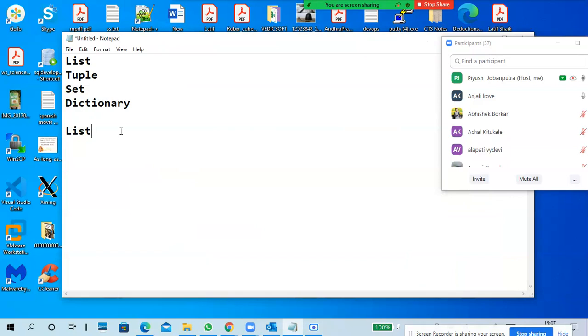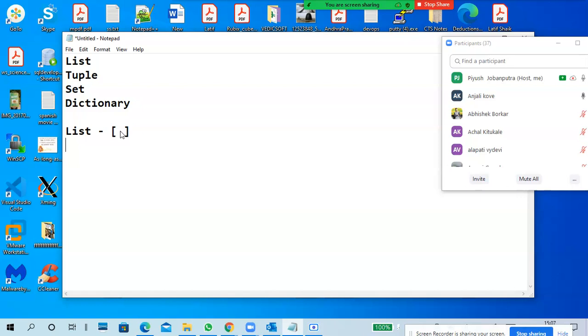Okay, so what is a list? First of all, a list is very simple. We give multiple types of values to a single variable, and to define it we need square brackets. You define any number of values inside the single square brackets, and that is a list.